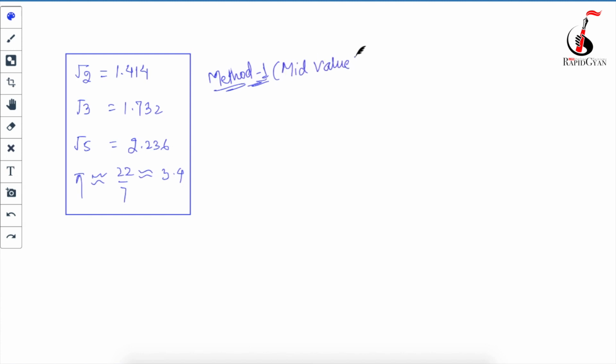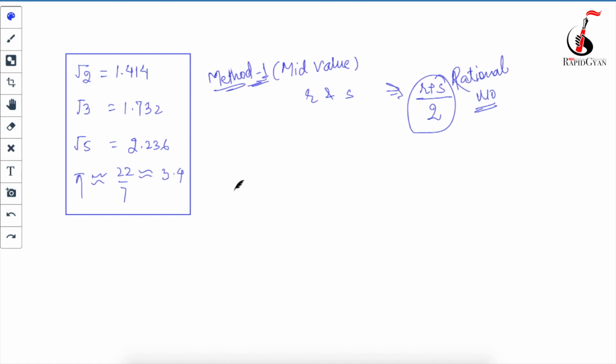If you have to find multiple rational numbers between two rational numbers, we use the mid value method. For example, suppose R and S are two rational numbers and you have to find the mid value. We find the mid value by R plus S divided by 2. That's your mid value, and that is another rational number between R and S.